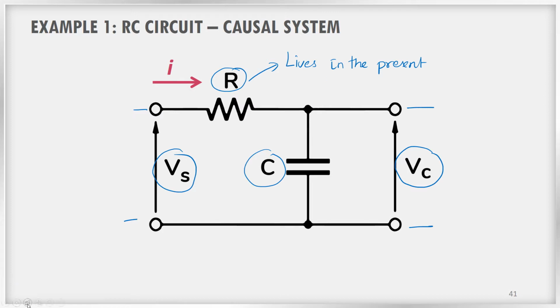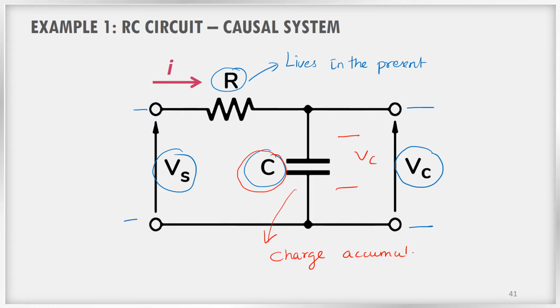But what about capacitors? We have seen in the previous video that for capacitors, the output voltage Vc depends not only on the present input values but also on the past values. Why is it so? Because what is ultimately happening in a capacitor? It is charge accumulation.